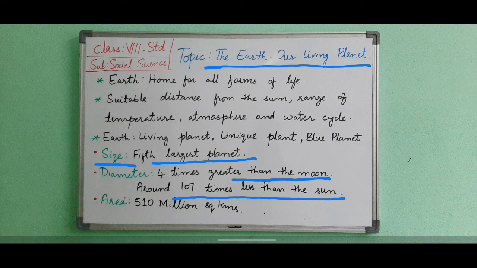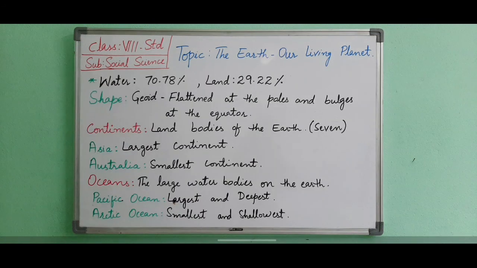The total geographical area of the Earth is 510 million square kilometers, of which 361 million square kilometers, like 70.78%, is covered by water, and 149 million square kilometers, in percentage like 29.22%, is covered by land. Thus, the Earth has unequal distribution of land and water.